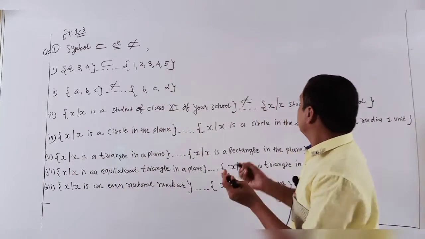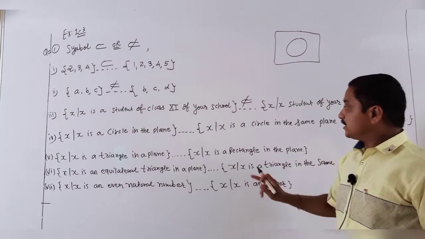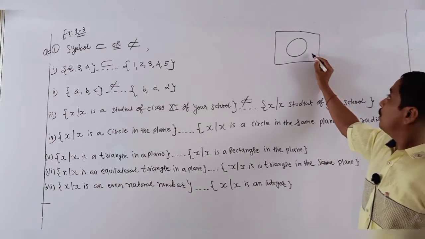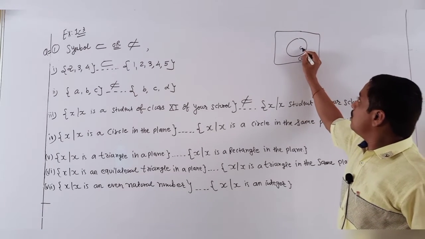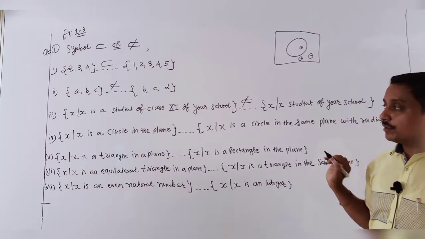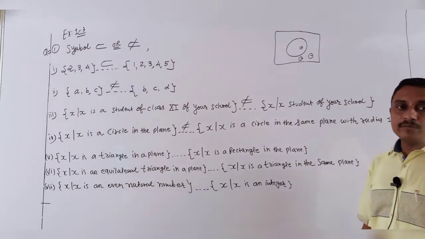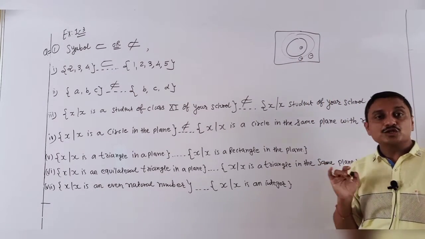Consider the plane, here I draw a circle, and the second is X such that X is a circle in the same plane with radius 1. Maybe the radius 1 circle is here, maybe inside. They're not sure, so your answer is not a subset. Maybe this circle is larger than one, then also not a subset.